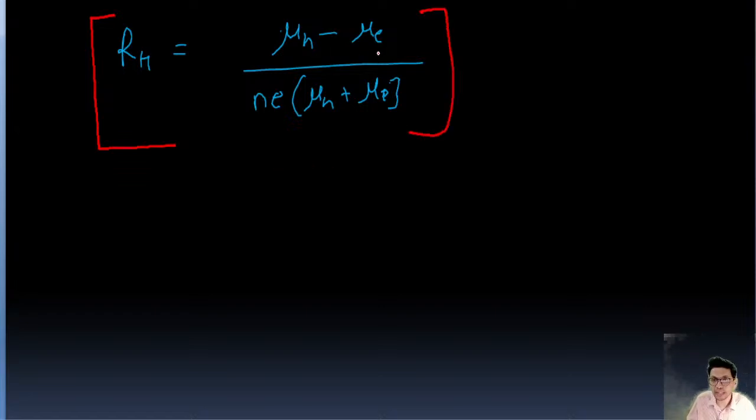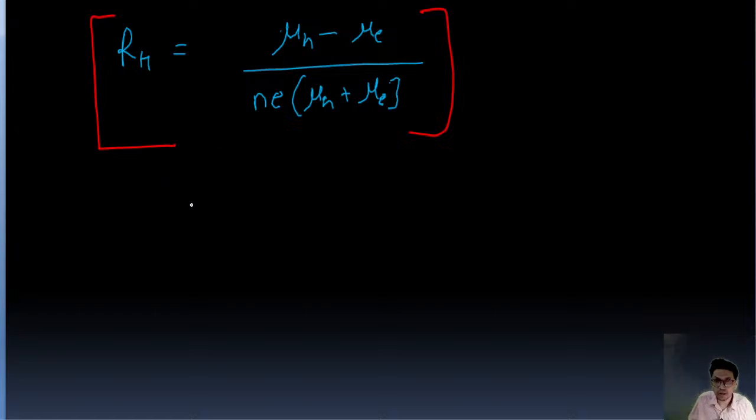RH is going to be mu h minus mu e upon n e into mu h plus mu e. This is mu e, guys. Here e is the charge on the electron, n is the number of electrons or holes, mu e is the mobility of electrons, and mu h is the mobility of holes. So this is important. This is the Hall coefficient for an intrinsic semiconductor.